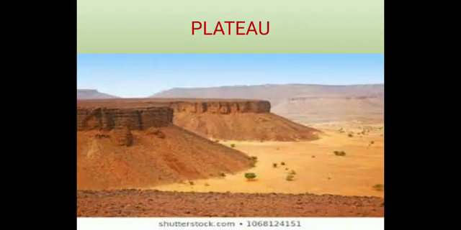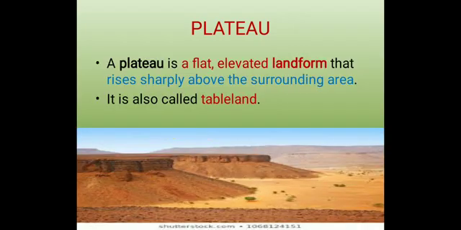Okay, students. Now we will talk about plateau. I know some of you know about plateau because you have already studied what a plateau is. Are you seeing this picture? This picture is of a plateau. Yes? So let's study what is a plateau.